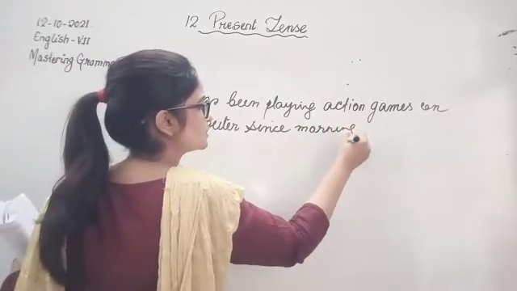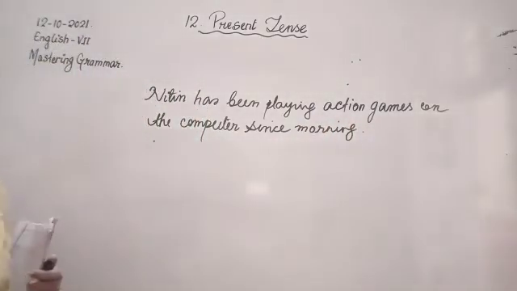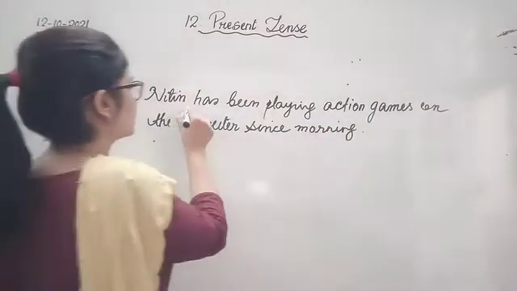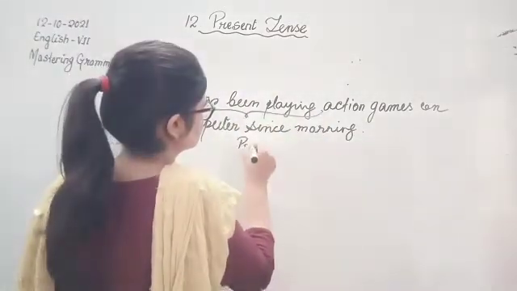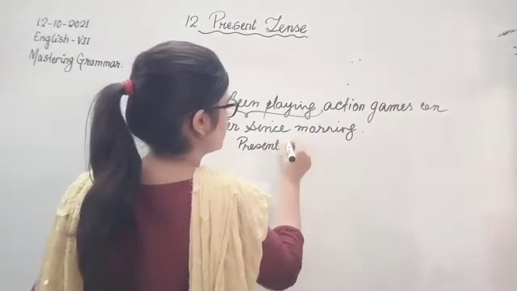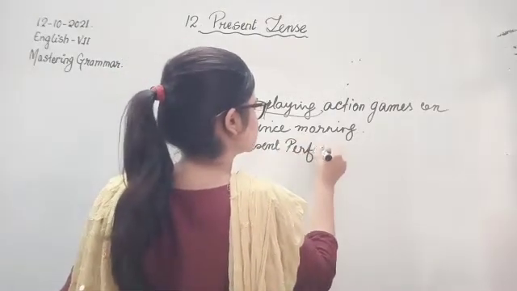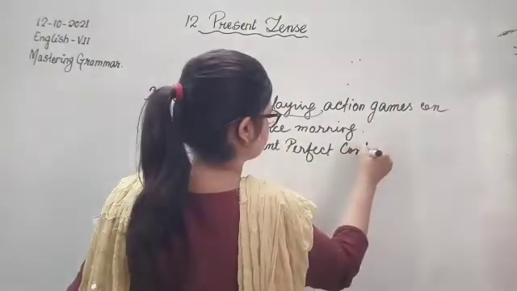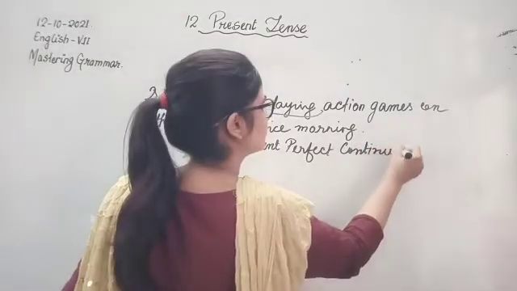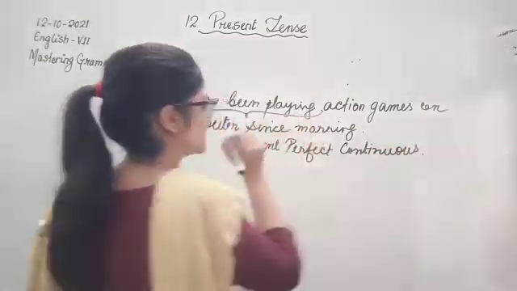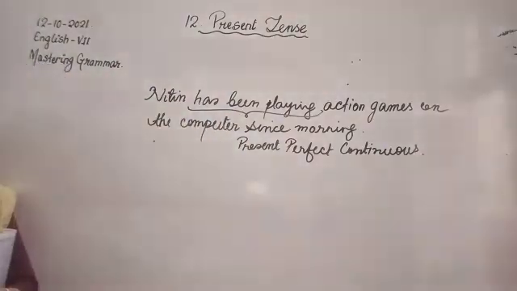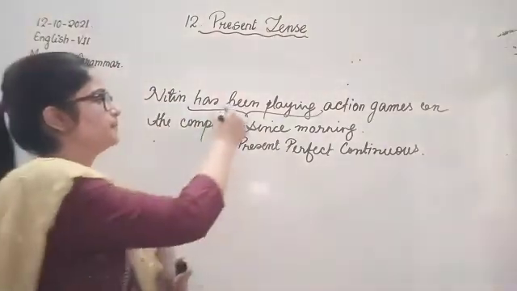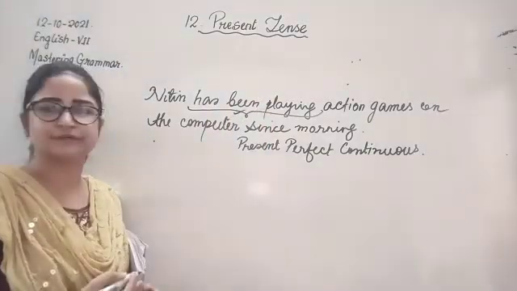In that case, children, we are always going to use the present perfect continuous tense. So this sentence is in present perfect continuous tense. ING will obviously tell you that it's continuous, and been is added, because has or have is there in the present perfect, but been is added in the present perfect continuous tense.